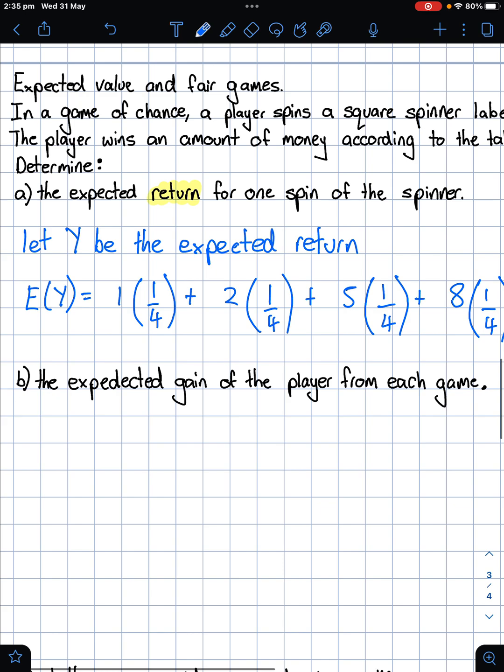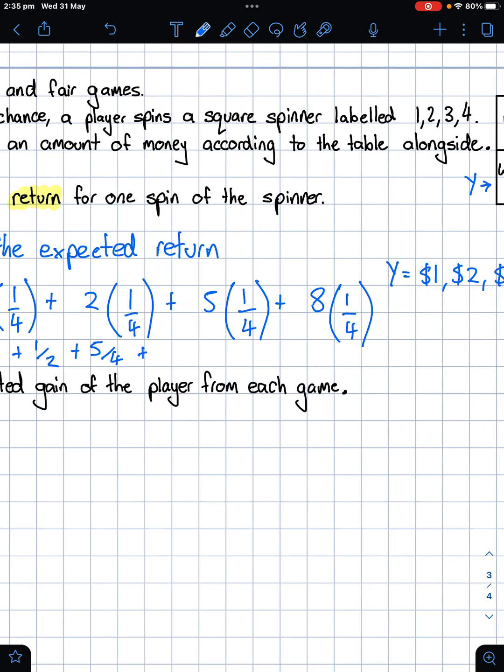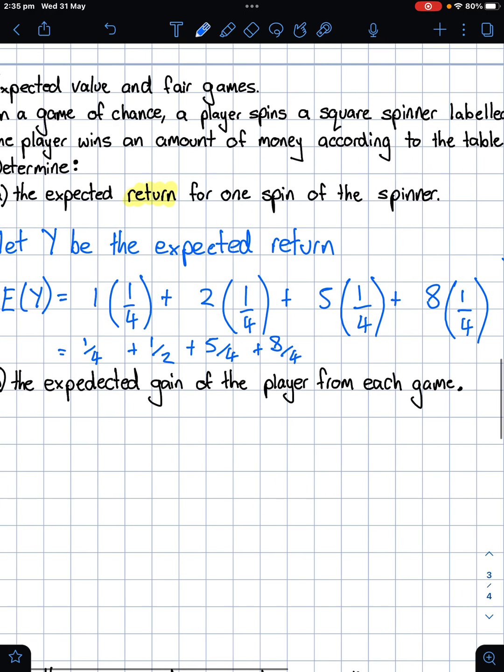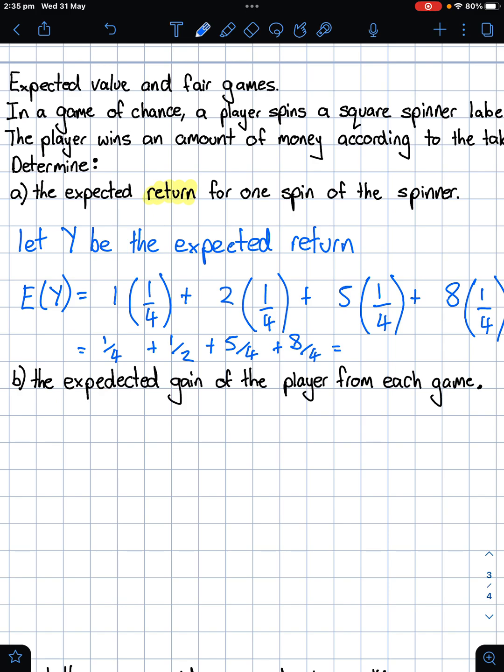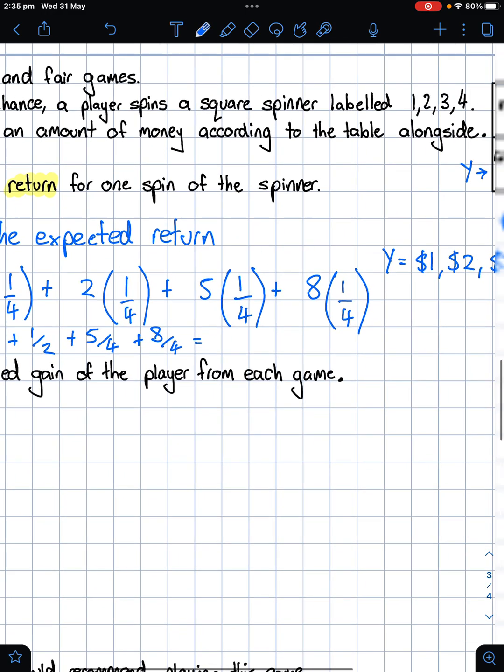When we put these all together, we get 1 quarter plus 2 quarters plus 5 quarters plus 8 quarters. So 1 quarter, 2 quarters, that's going to be 8 quarters, 16 quarters we end up with there.